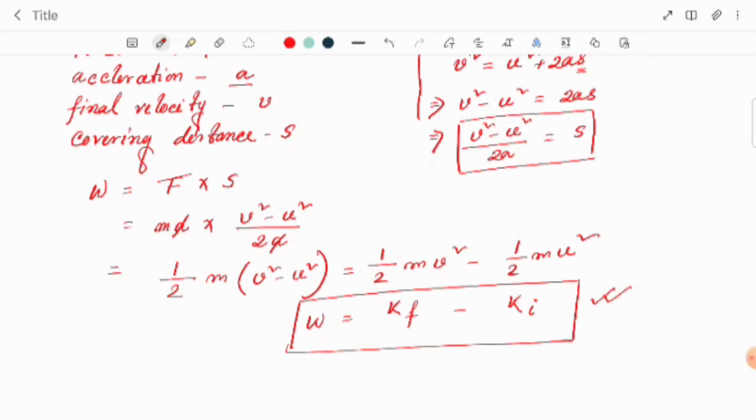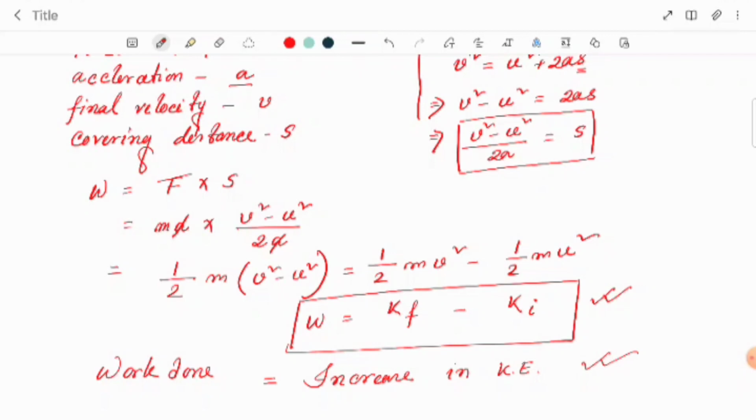Please keep it in your mind. So from here we can write in one line that the work done W is equal to the increase in kinetic energy. Increase in kinetic energy. Okay. So this one is the proof of the work energy theorem.